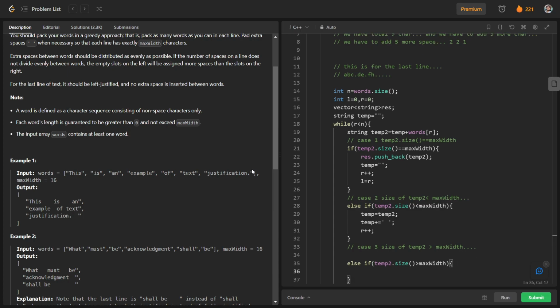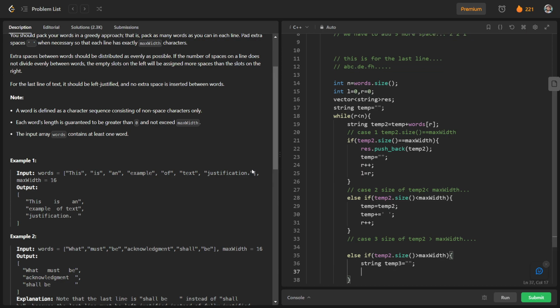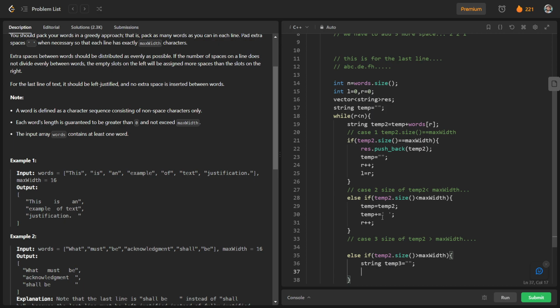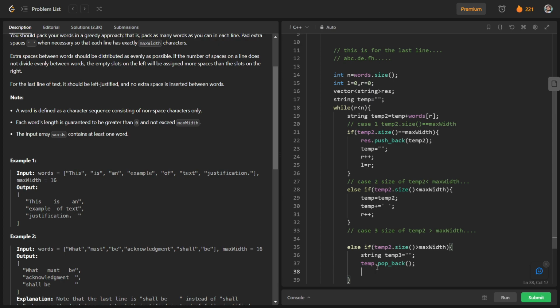Okay, so we will have a string temp3 as this one, and we have already discussed that we have to first pop back this last element, because we have already inserted a space here, and in order to do any kind of operation in temp, we have to remove this extra space. So temp dot pop back. Okay, we will just remove this last space.